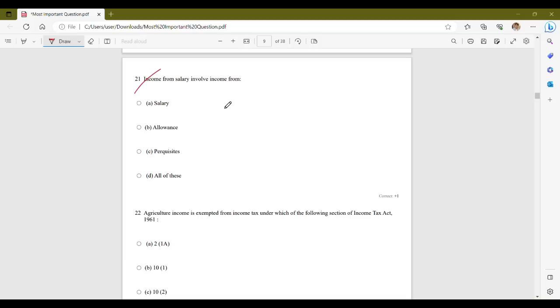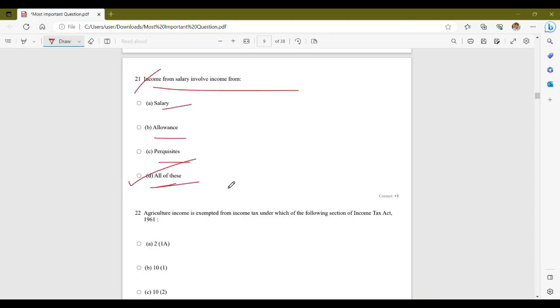Moving on to the next question, that is income from salary involves income from. Now there are certain options given. Option A, salary, allowances, perquisites and all of these. So the question, income from salary involves income from. Your correct option is option D, that is all of these.